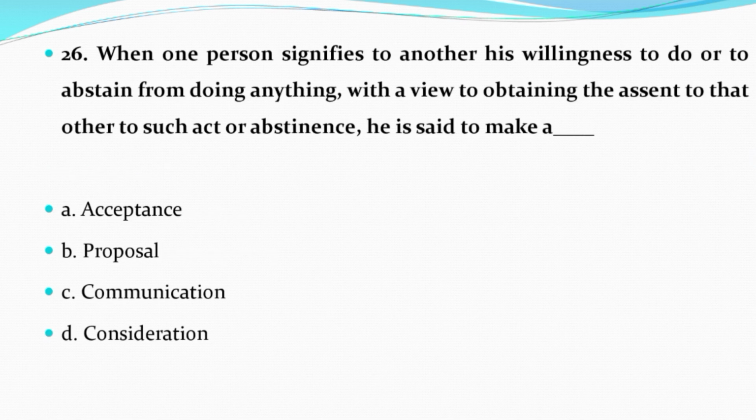When one person signifies to another his willingness to do or to abstain from doing anything with a view to obtaining the assent of that other to such act or abstinence, he is said to make a: Option A, acceptance. Option B, proposal. Option C, communication. Option D, consideration. And the correct answer is option B, that is proposal.